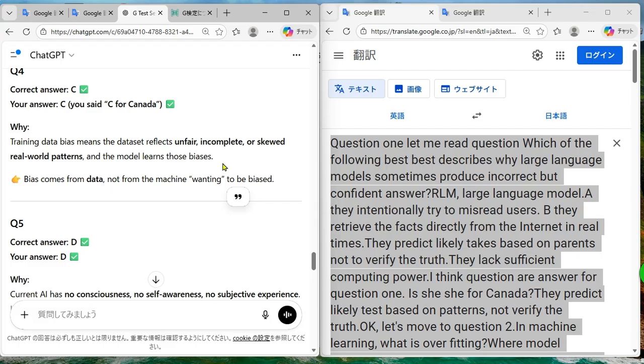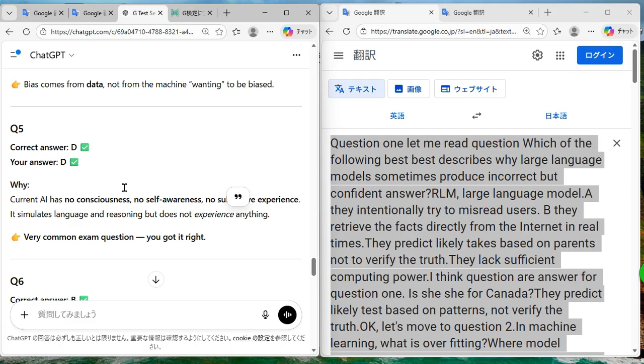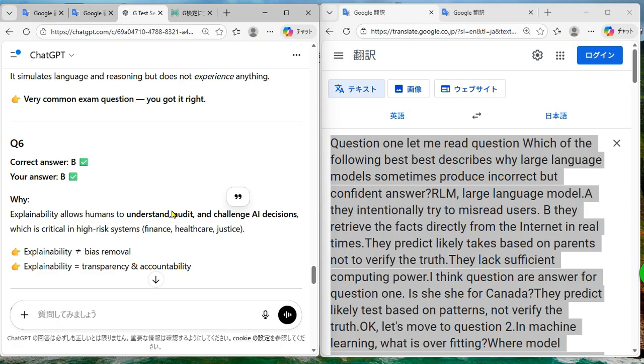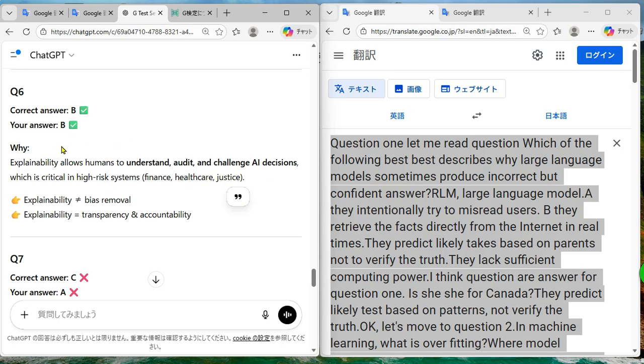4番目、correct ということで、training data bias means the data set reflects unfair, incomplete, or skewed real-world patterns, and the model learns those biases. Bias comes from data, not from the machine wanting to be biased. ということで、バイアスですね。偏りがあるということです。Question 5. Why? これも正解ですね。Current AI has no consciousness, no self-awareness, no subjective experience. It simulates language and reasoning, but does not experience anything. ということで、Very common exam question. You got it right. 6番目。これも合ってますね。